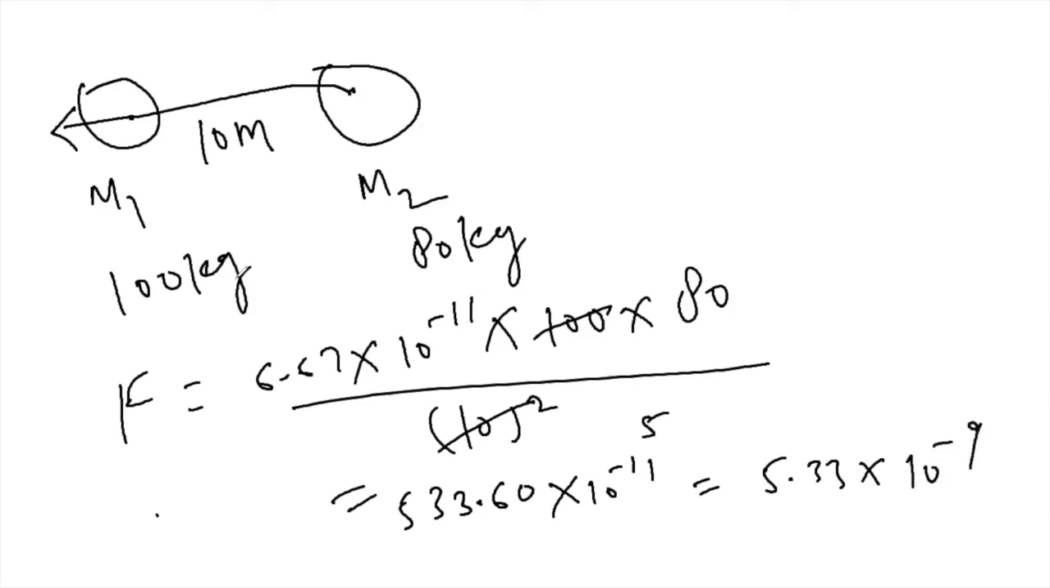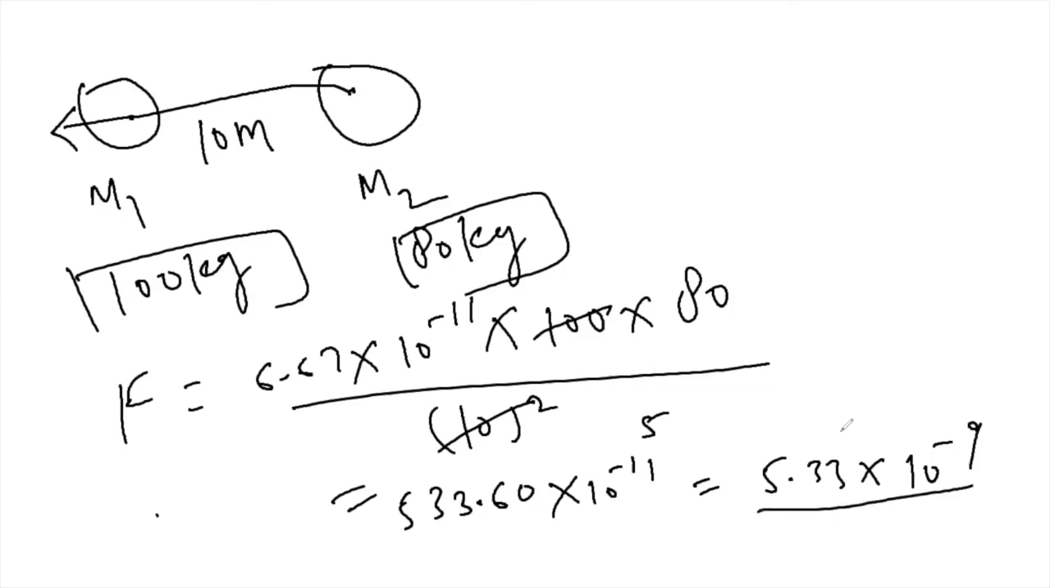I took this example because you can see these are masses of 100 kg and 80 kg, which we can compare in physical life, like two people, and the force between them is of this order. This force is very, very small. You can say 10 raised to the power minus 9 is a negligible force. That's why people don't stick to each other. So for the gravitational force, I think this is all we are going to study.